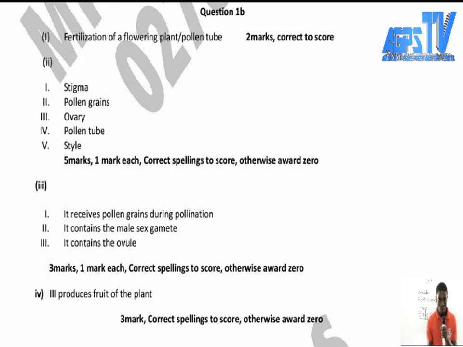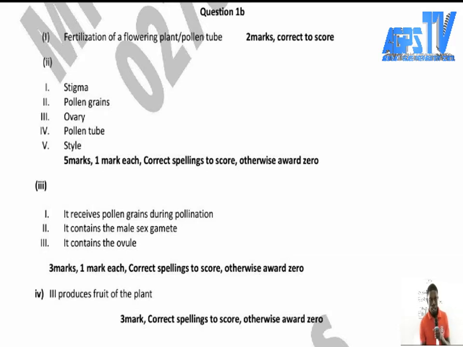This one is very simple. Now, the functions. What's the function of I, stigma? It receives pollen grains during pollination. We have watched the video in the classroom. You know it. We have watched how the stigma receives the pollen grains. I hope this one is not difficult for you to understand. It receives pollen grains during pollination.